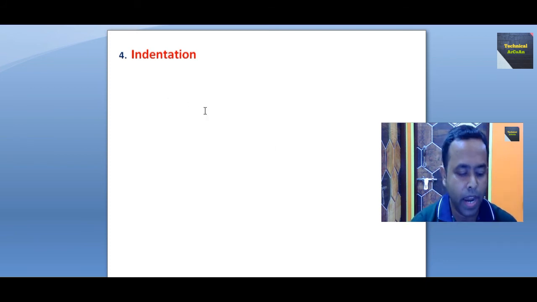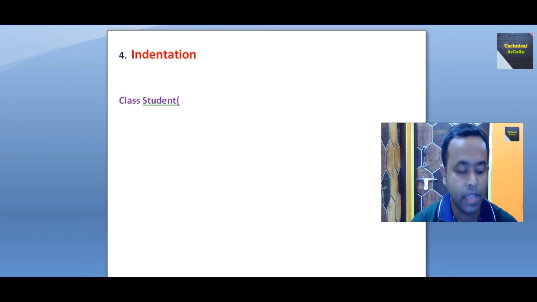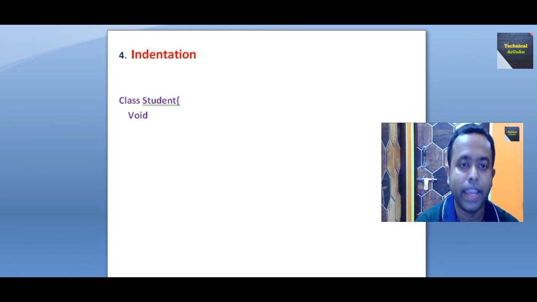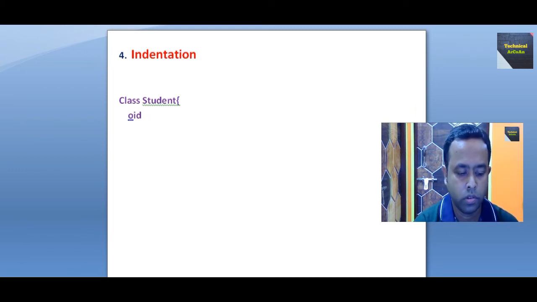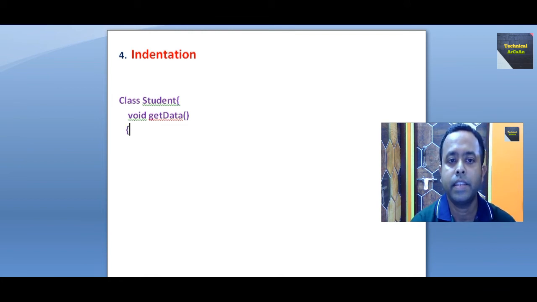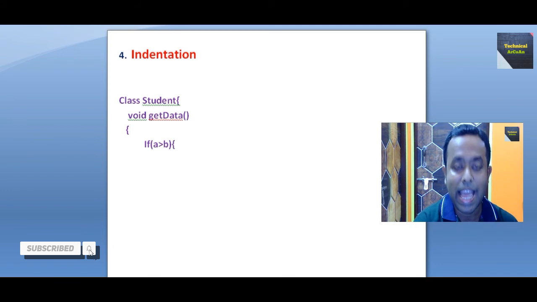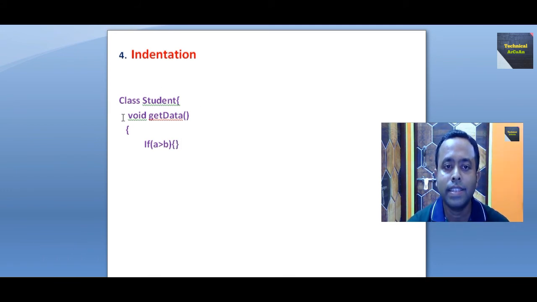Suppose here we write some class Student, and after that we open a curly brace, and then we put 4 spaces, and after that suppose we write a method, void getData, right? And then we open a curly brace there, and within that again put some 4 spaces, then we check some condition, if a greater than b. So like that, we need this indentation.